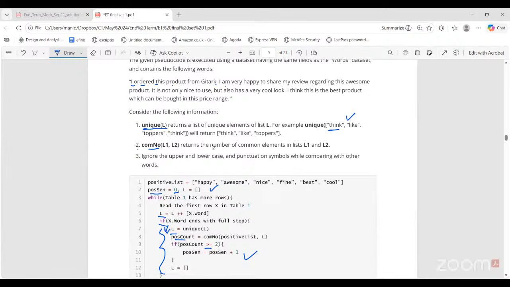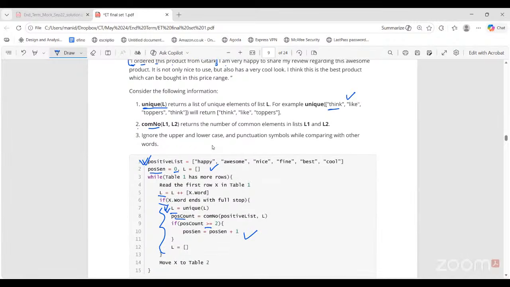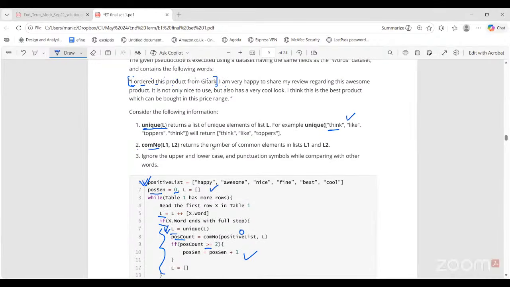All 6 words from this sentence because there are no duplicates, right? All 6 words, I ordered this product from Gita. All are unique. Now check that within these 6 words and this positive list, are there any common elements? No, right? So positive count will return 0. So is this a positive sentence? No. Positive count is not greater than or equal to 2. So this is not a positive sentence.